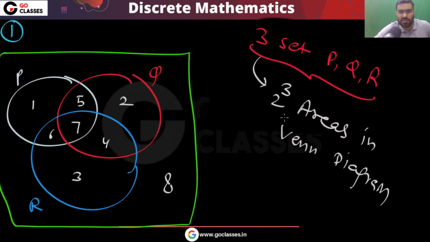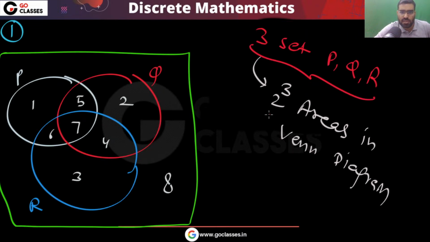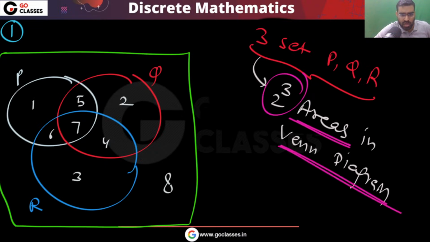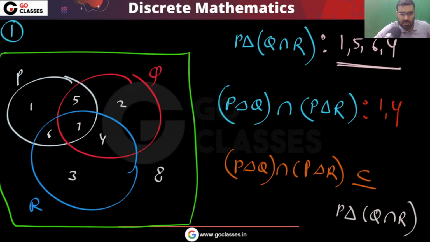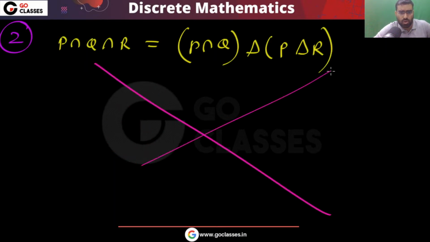This area method is a very nice method. If you have 3 sets P, Q, R, then you can create 2 power 3 areas in the Venn diagram, and then you can solve any question using these areas. You can easily solve whatever question you want to solve.